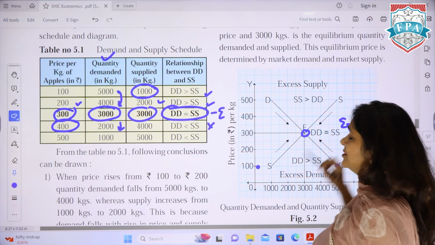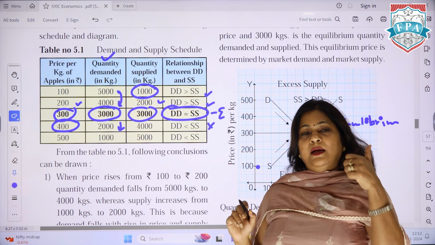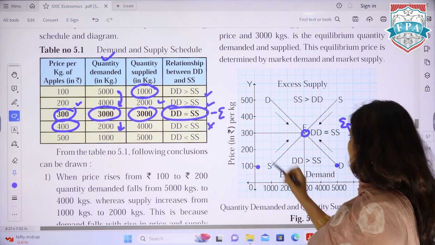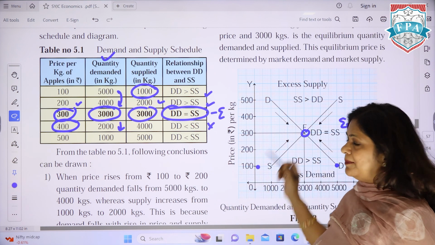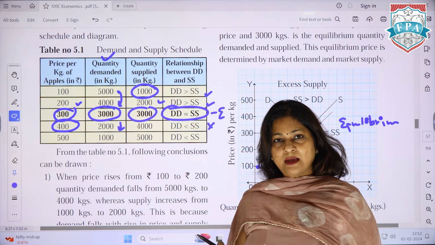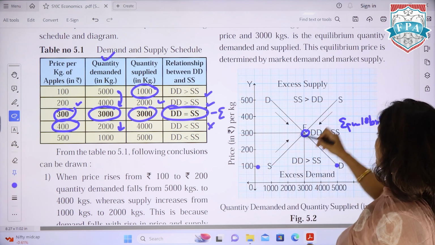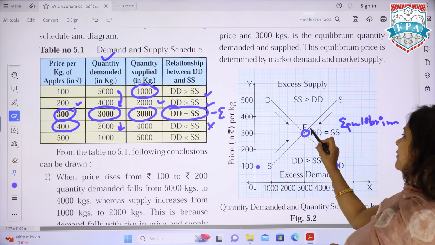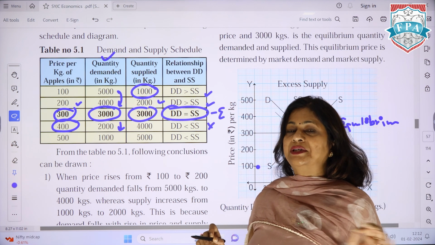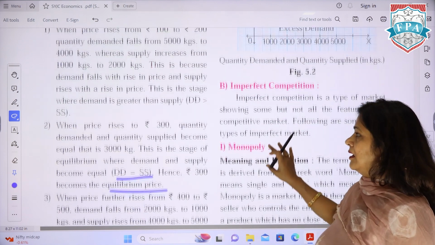Guys, in the examination, if there is a question on price determination, you need the definition, then making the schedule, then the labeling of the graph, very very important, extremely important, right? You write down SS, DD, but if you do not define that this is the equilibrium price, you are not going to get marks, because the question is on how do you determine price in a perfect competition. So I hope I am clear.